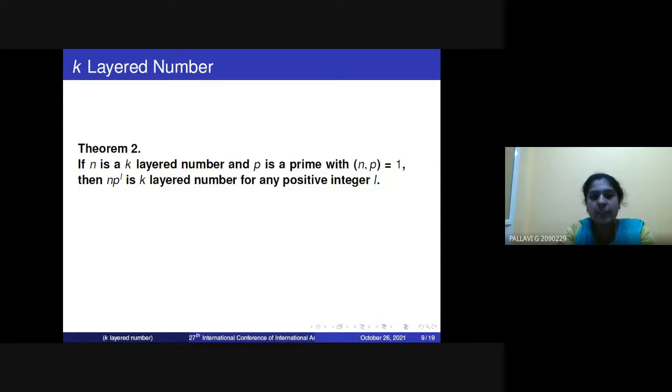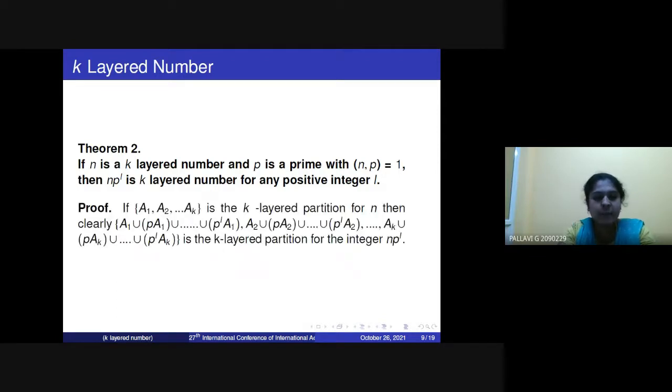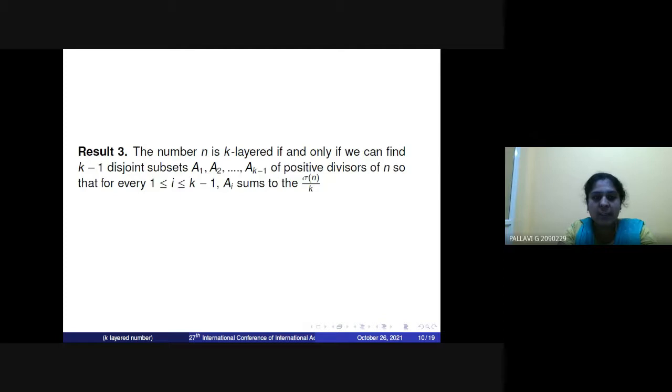If n is K-layered and p is a prime, then n p to the power of l is also a K-layered number. Proof is this. Result 3, in the K-layered paper, Joker and Mahanta gave: if the number n is K-layered, then we can find K minus 1 disjoint subsets. For example, n is a 4-layered number.